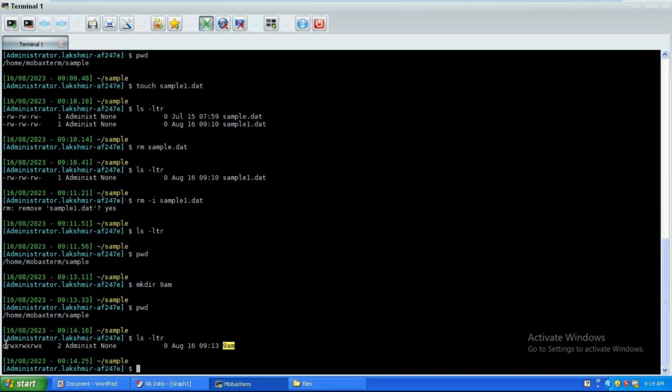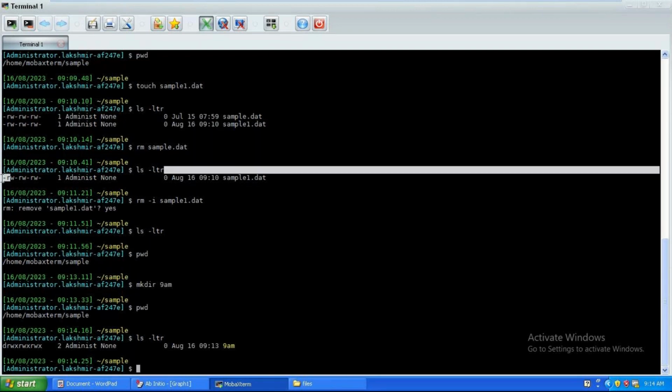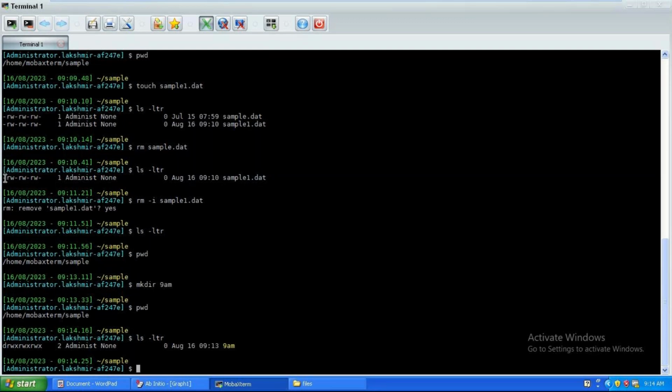See here, the line starts with d. d means it's a directory. If you see a file, you don't see d here; in the place of d you see a hyphen. Hyphen means it's a file. So this is my path.